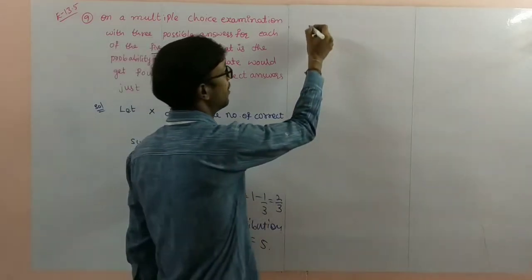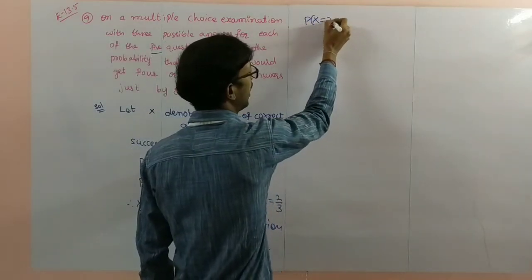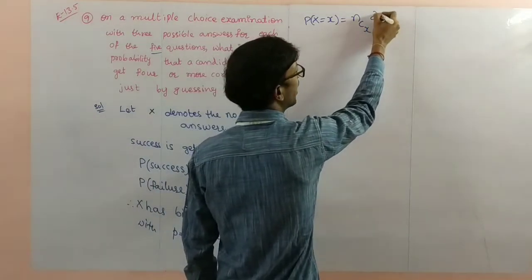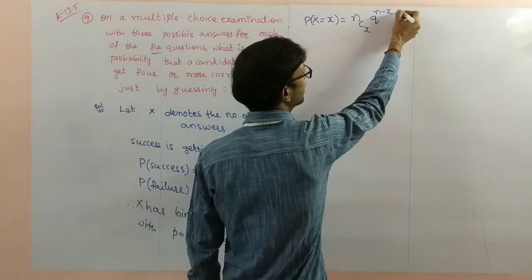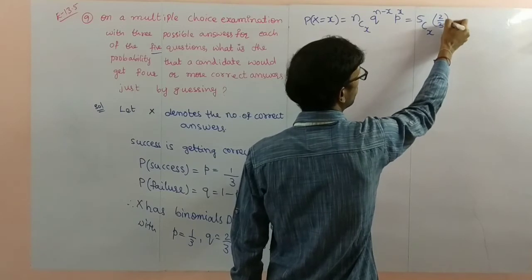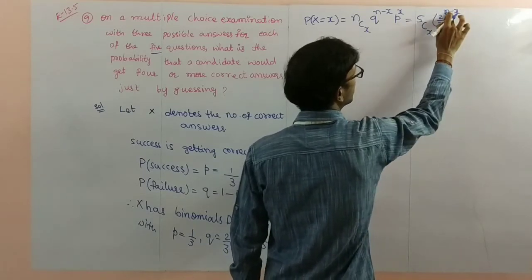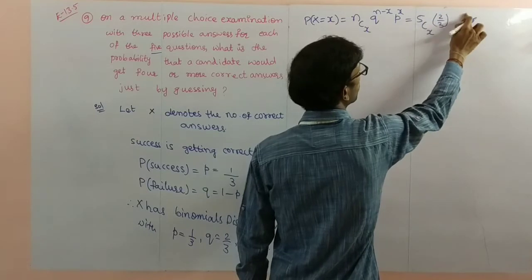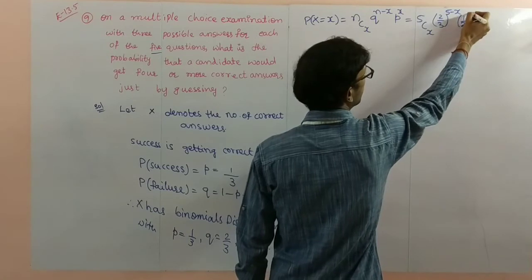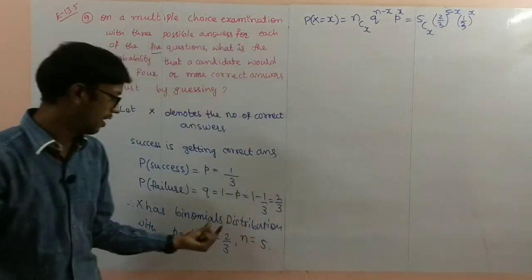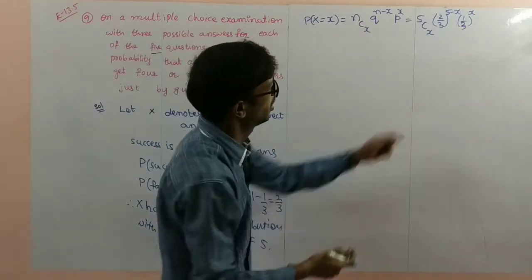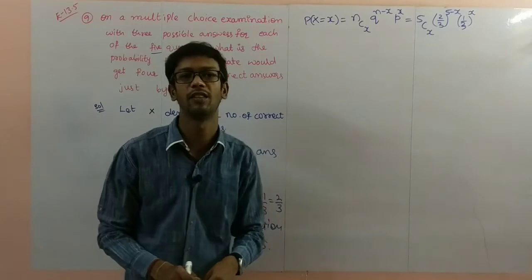So now I'll write the formula for the probability of x equal to x: nCx q power n minus x p power x, that is 5Cx, q is 2 by 3 power n minus x, n is 5, so 5 minus x, 1 by 3 power x. Just value substitution I am making there. Now no more simplification, we can't make any simplification there.